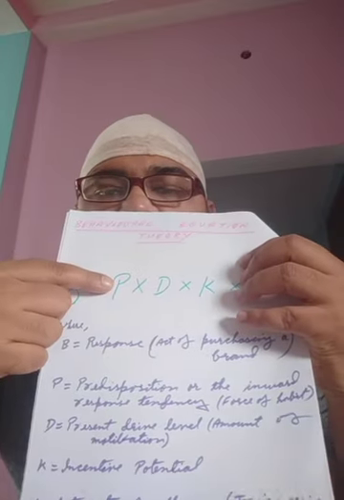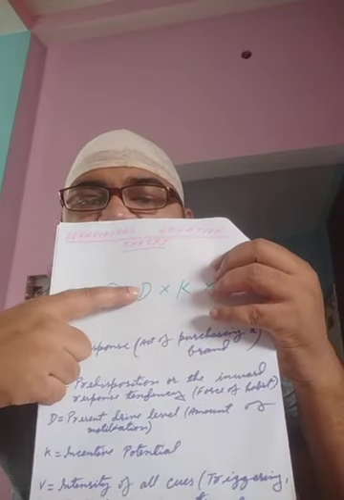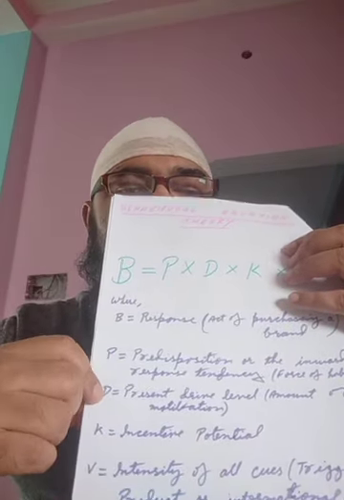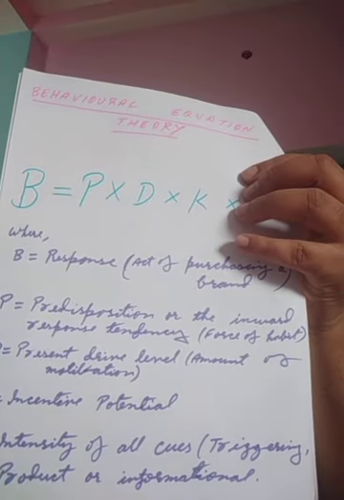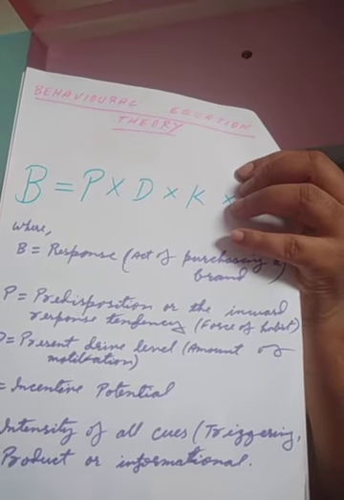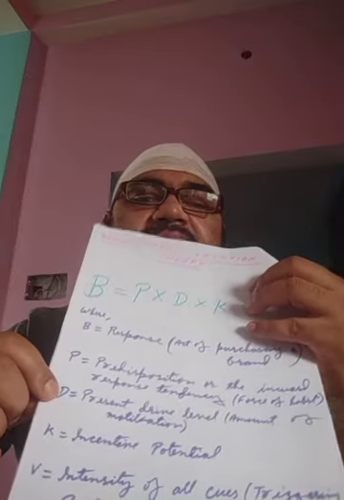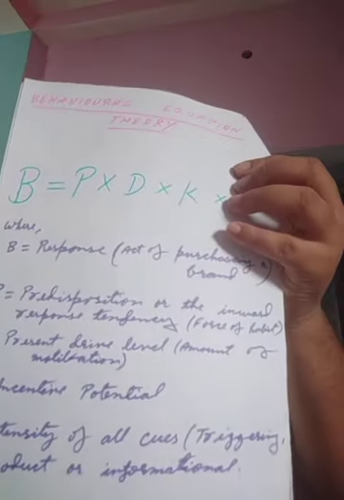Okay, the second, according to the equation, P predisposition and D. If we talk about the D, then here D stands for present drive level. Exactly, the D stands for present drive level.